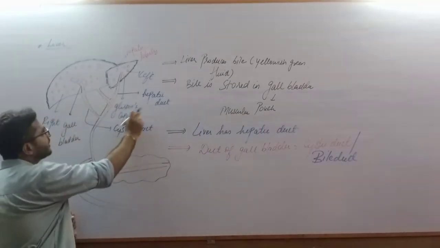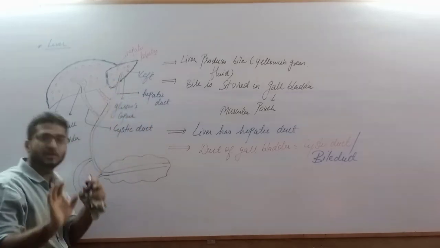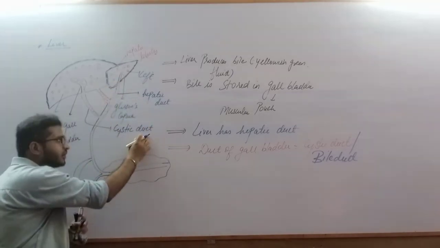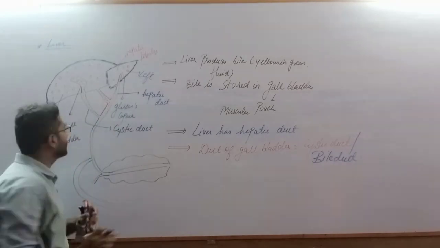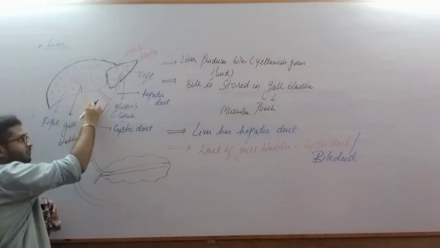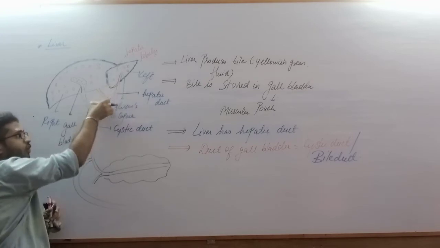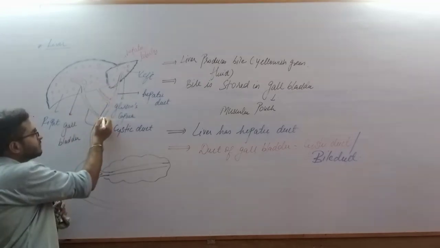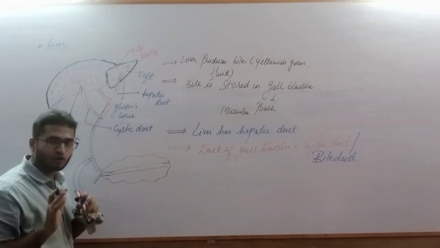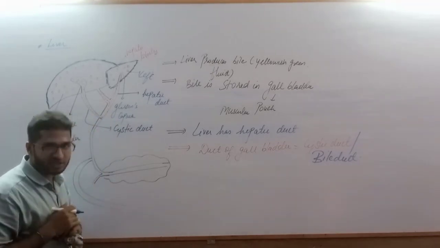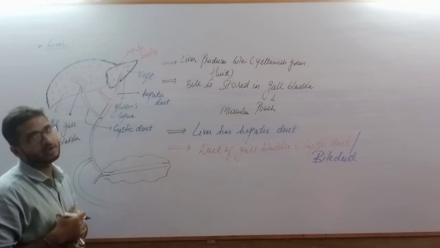So this is our hepatic duct which passes from the liver. This is our cystic duct which passes from the gallbladder. You can clearly see that this is the tube of gallbladder, that is the cystic duct, and this is the hepatic duct. These tubes both meet within this region. So there is one common connection point, and it is called common bile duct.